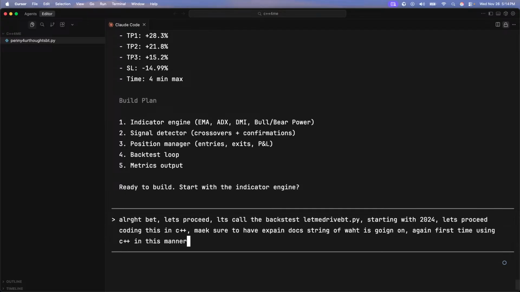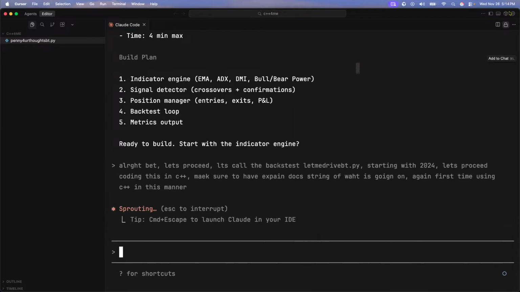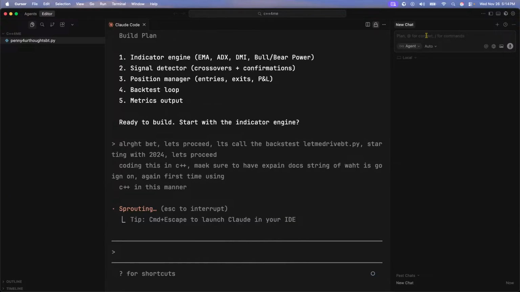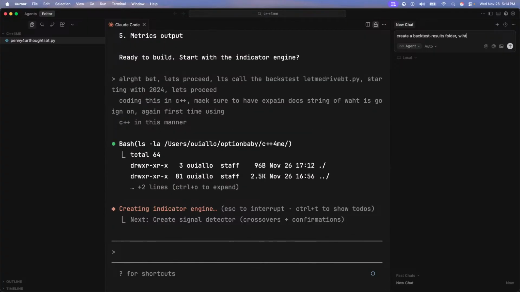in this manner. All right, while that's doing, let's go ahead and get organized real quick. What I'm going to say is create a backtest results folder. Within that folder, create 2021, 2022, 2023, and 2024. And within those folders, create V1 baseline.